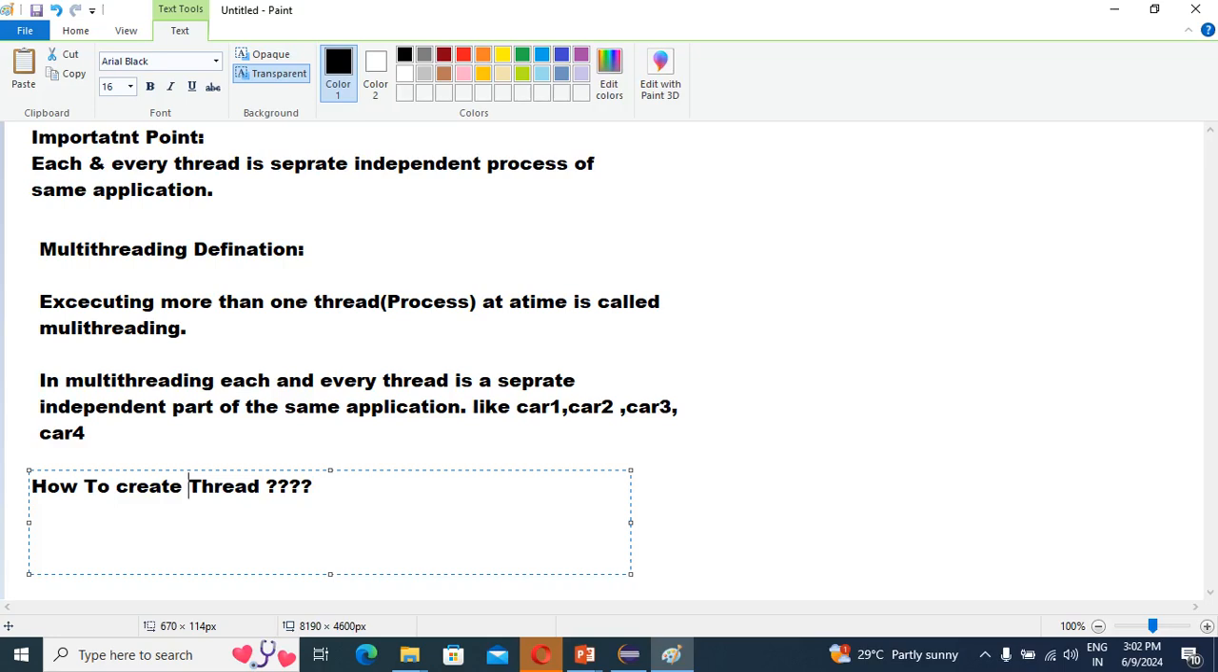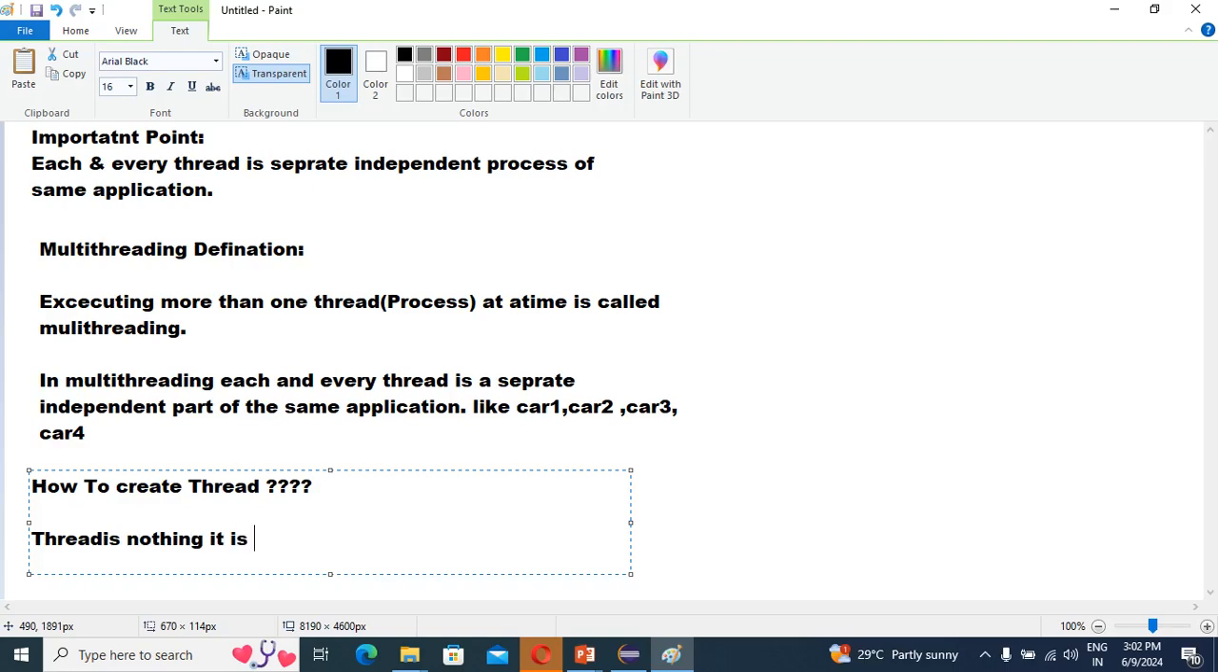So guys, a thread is nothing but a user defined process. You can write here also: a thread is nothing but a user defined process.